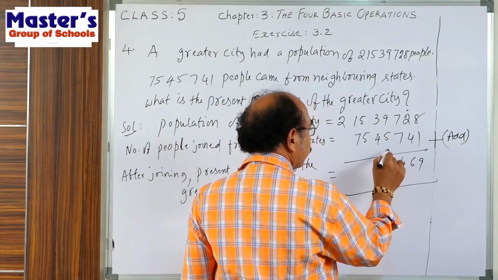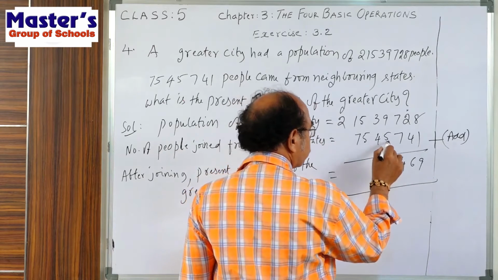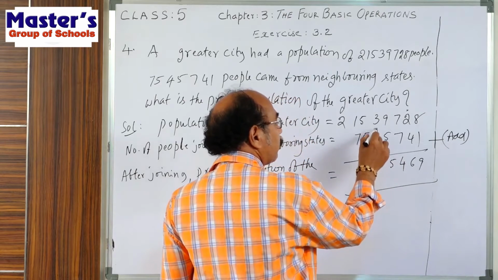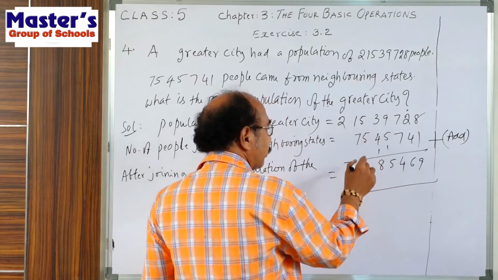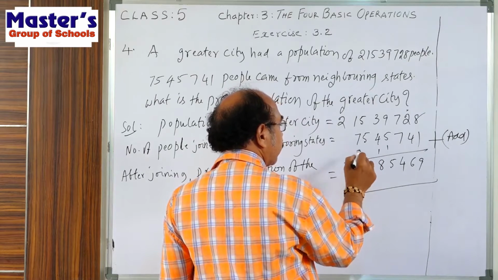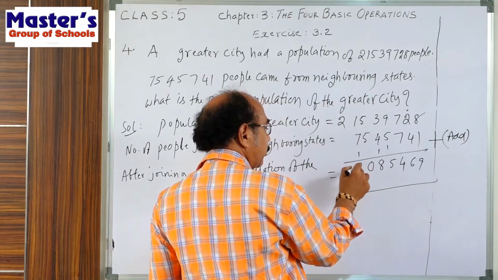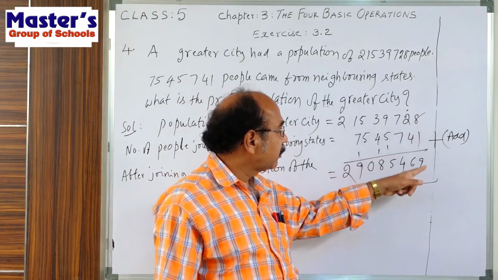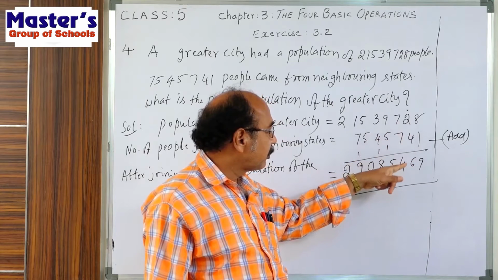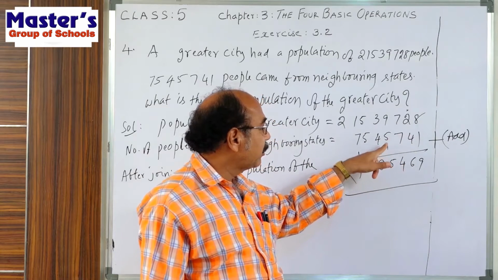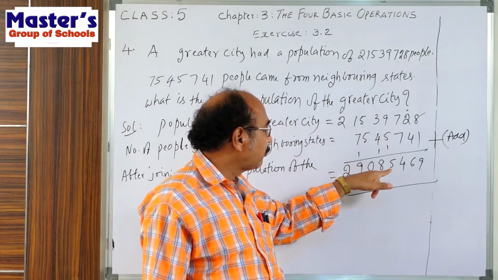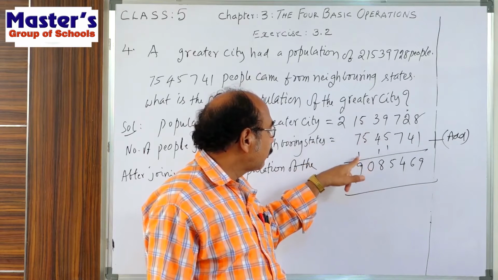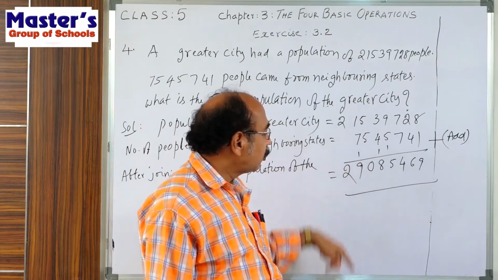So write 4 here, 1 is to be carried. 5 plus 1 is 6, 6 plus 9 is 15, 5 here, 1 carried. 4 plus 3 is 7, plus 1 is 8 here. 5 plus 5 is 10, 0, 1 carried. 7 plus 1 is 8, 8 plus 1 is 9, 2.